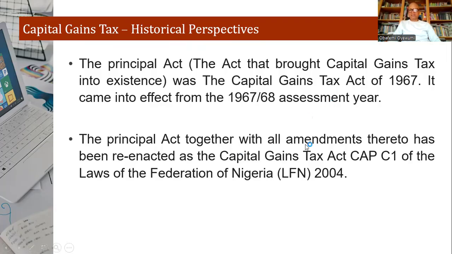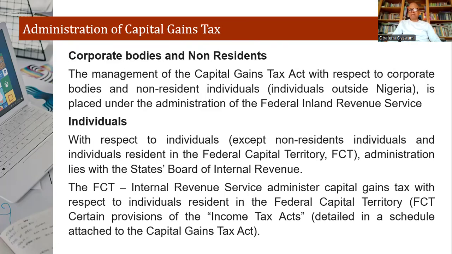The principal act, together with all amendments thereto, has been reenacted as the Capital Gains Tax Act, Cap C1 of the Laws of the Federation of Nigeria 2004. So that is the recent one, before the other amendments coming from the different finance acts, and even recently the Nigeria Tax Act. That's the perspective we have to take into consideration when we look at the history behind this particular tax.